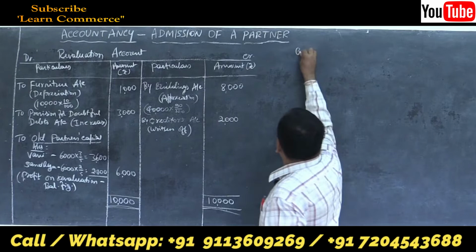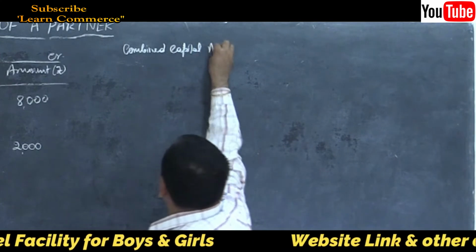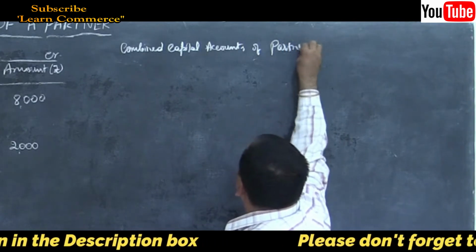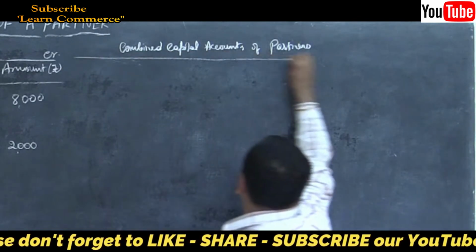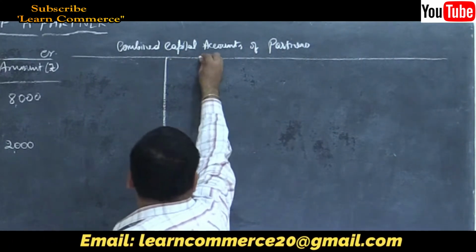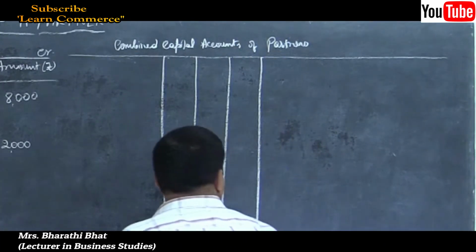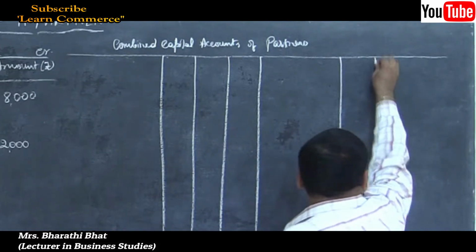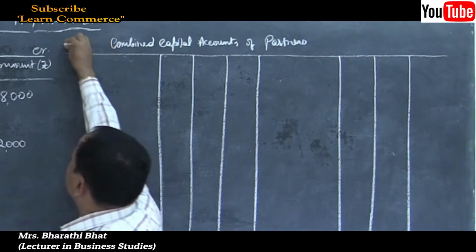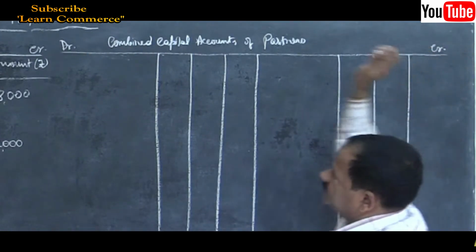Combined capital accounts of partners. Draw the columns. 3 columns on either side, one column for the new partner. Yes, I'll write in short forms, but you don't write short forms. Debit credit is a must.